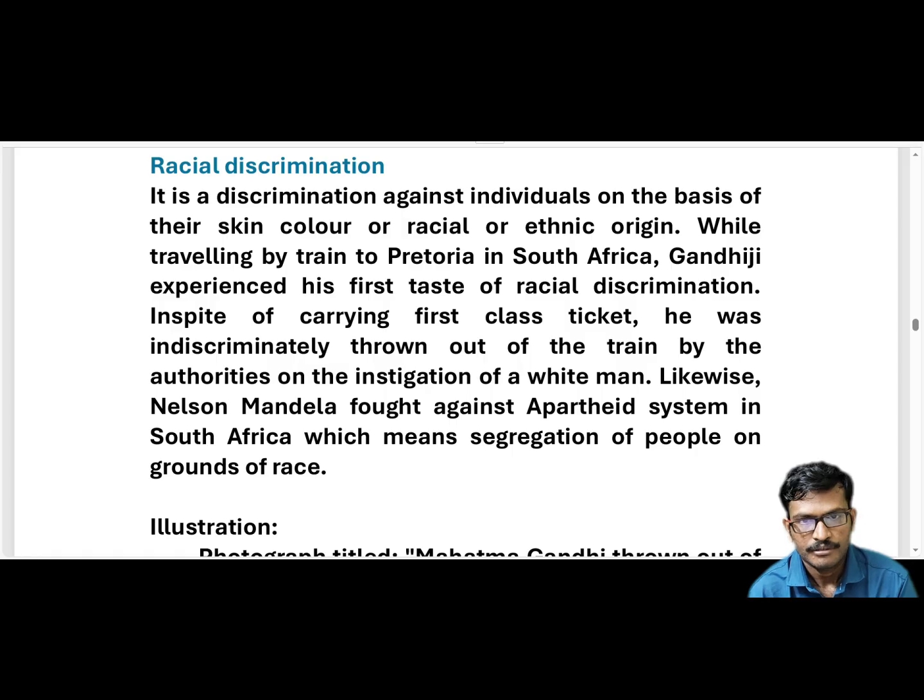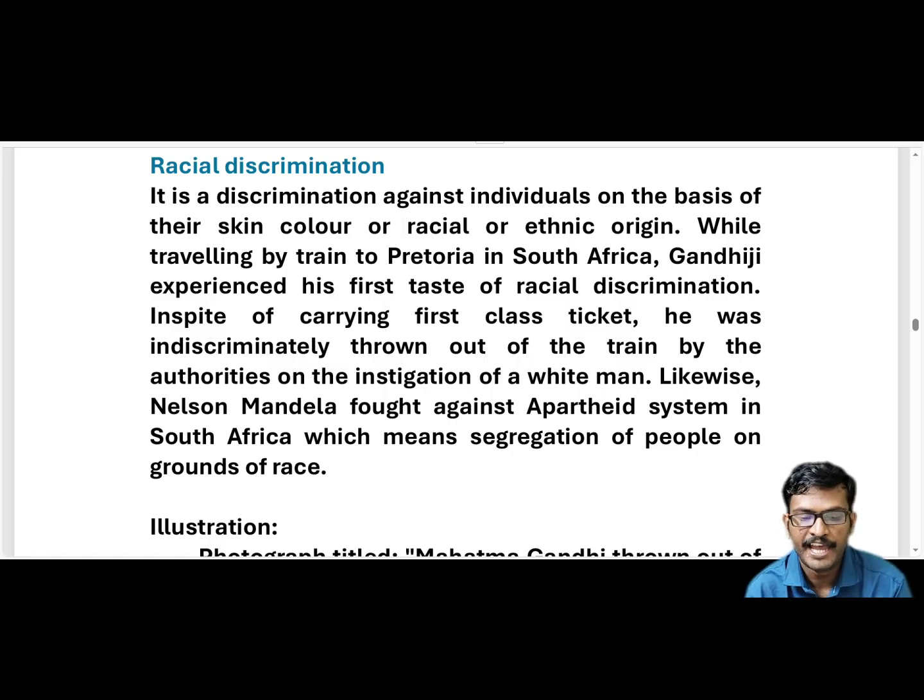During the British time, the British people treated Indians as black people. Black and white means they are white color, no? So white, pure white. This is called based on color, so the racial discrimination. This kind of racial discrimination was experienced by Gandhiji while traveling to South Africa, his first taste of racial discrimination.